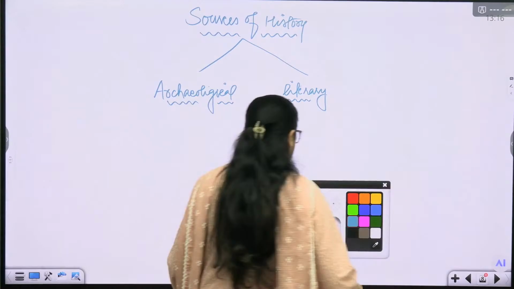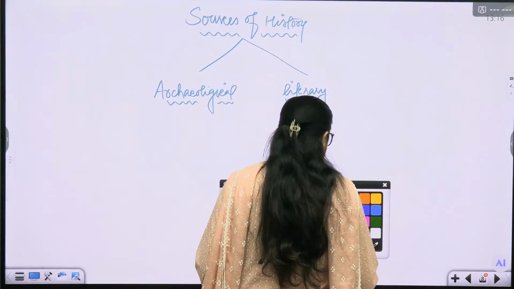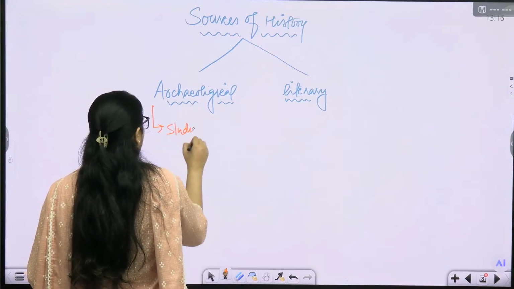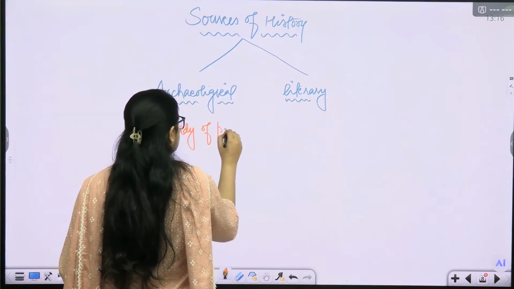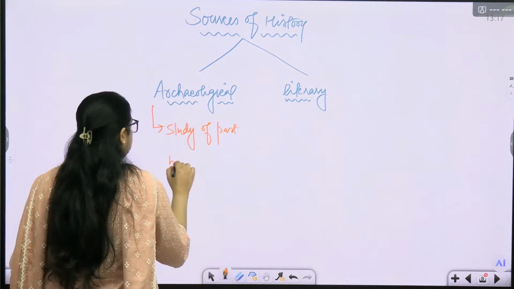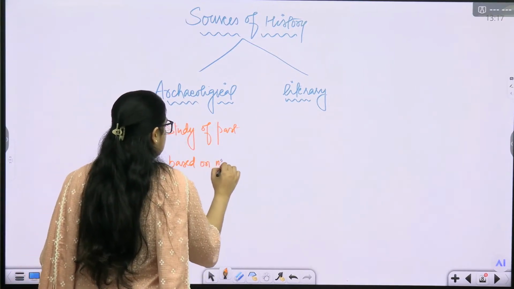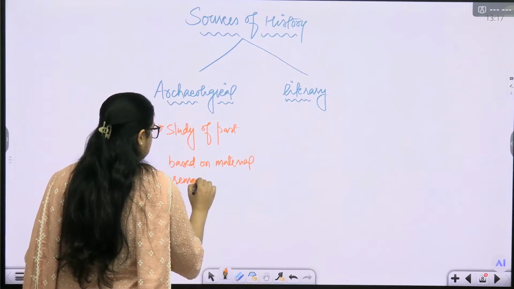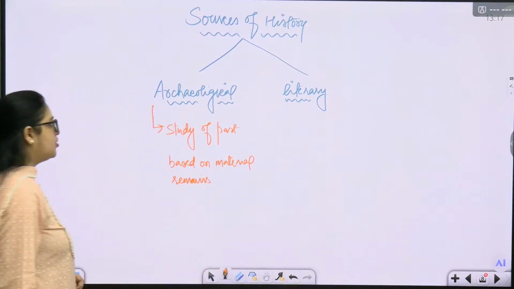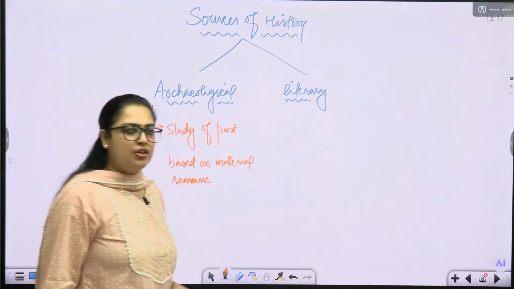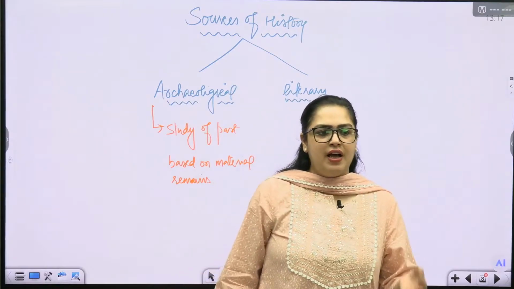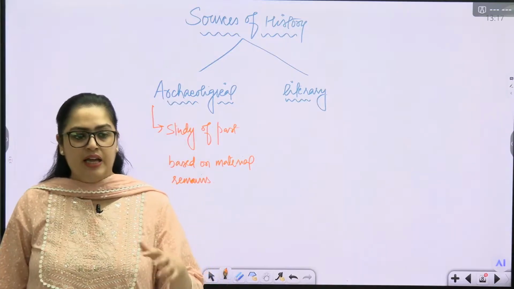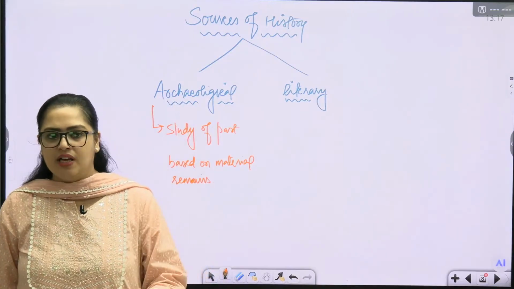Remains. So when we say archaeological source, we are talking about the study of the past based on the material remains, the vestiges. That is what we call archaeology. Archaeology means whatever evidence we are getting today of the earliest animals, humans, the things they were using. Everything is part of it.